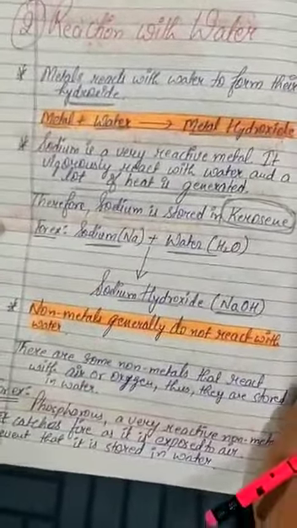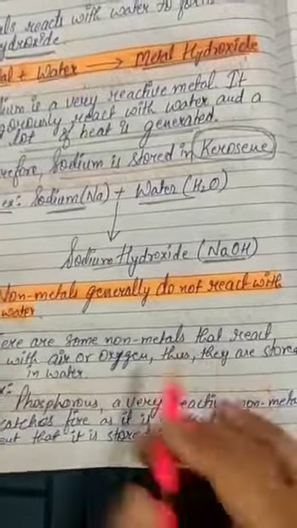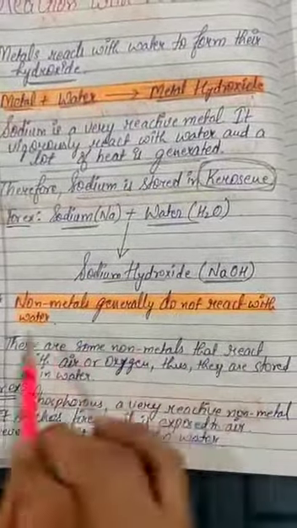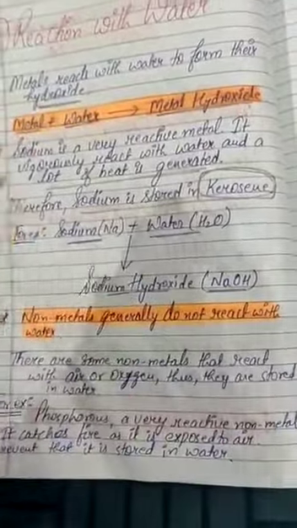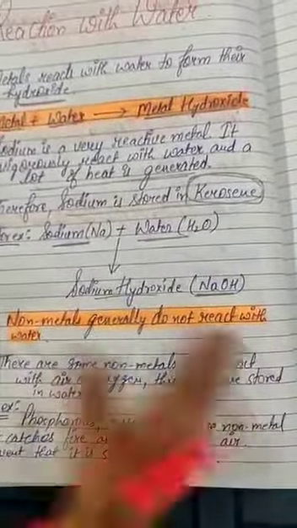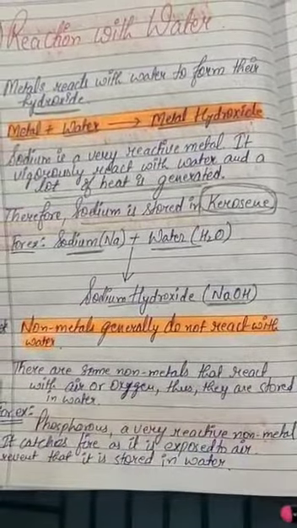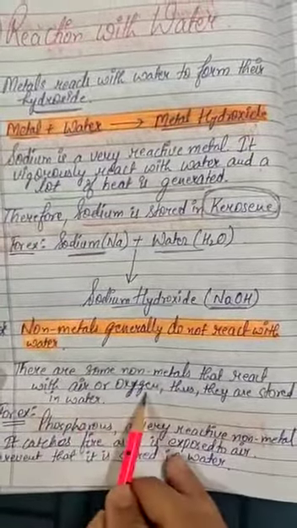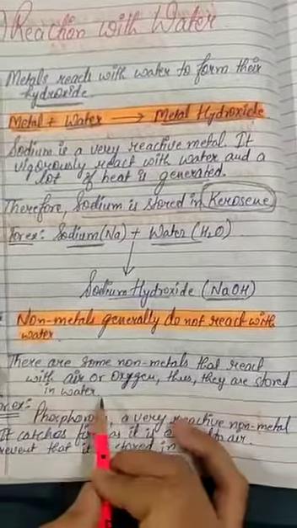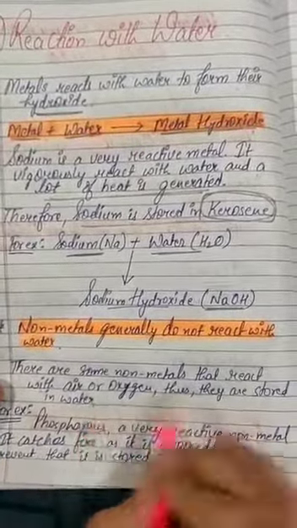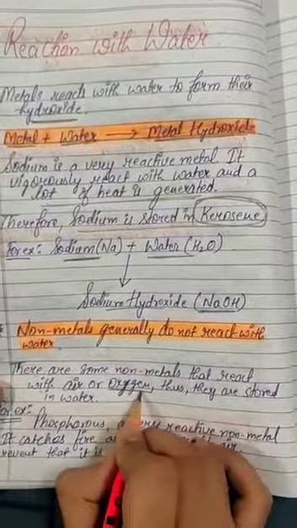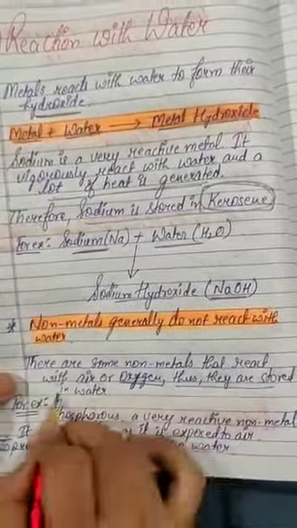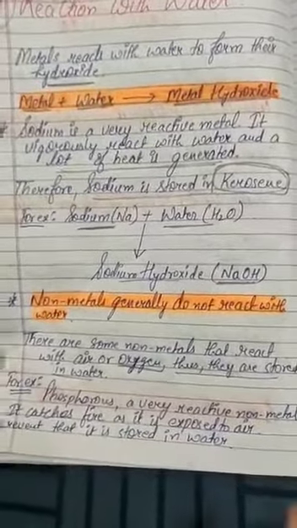Okay, now let us see the reactions of non-metals with water. Generally non-metals do not react with water. Like metals were forming hydroxide, non-metals do not react with water. They show no reaction. Okay, there are some non-metals that react with air and oxygen. We have seen in the previous property that non-metals are reacting with oxygen to form non-metal oxide. So they are stored in water. You'll understand better with example.